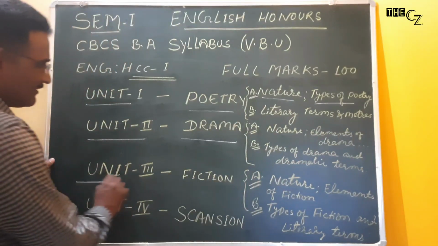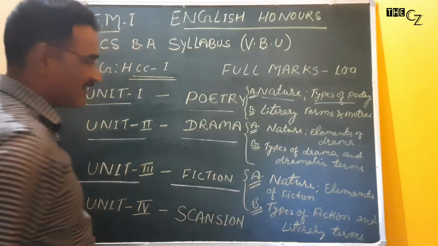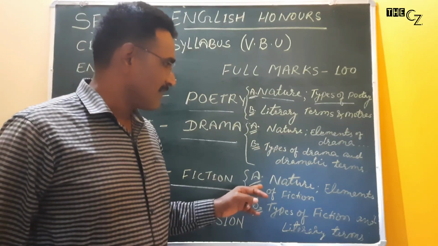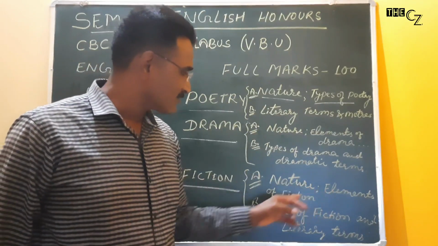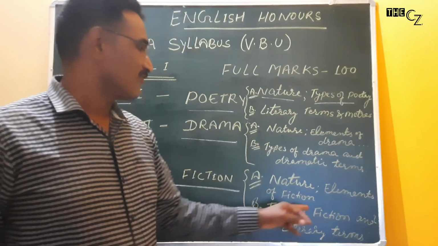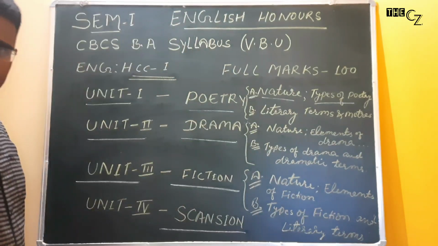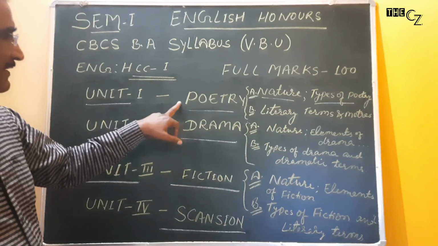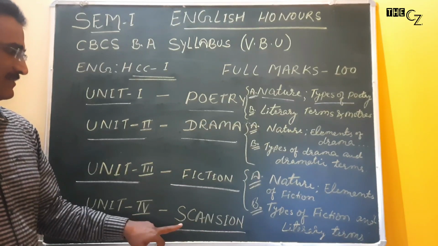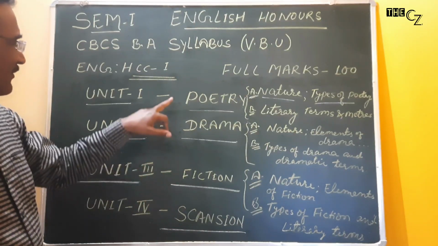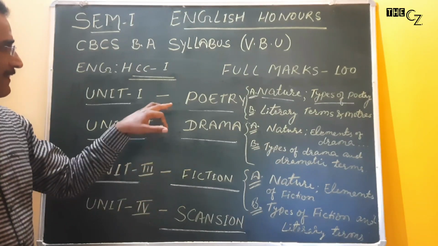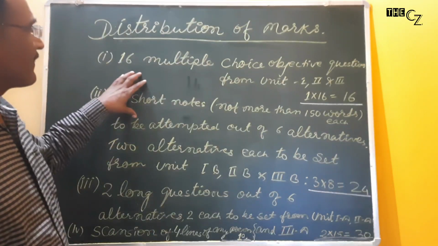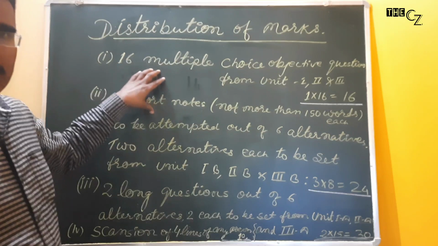Again, there is Unit 3. In Unit 3, we have to study fiction. Again, there are 2 parts of fiction that we have to study. Point A, nature of fiction, elements of fiction. In point B, types of fiction and literary terms. The syllabus has been divided into 4 different groups, that is poetry, drama, fiction and extension. And the questions will be set from these 4 units and there will be questions of 80 marks from these 4 units. And now we will discuss the division of marks.